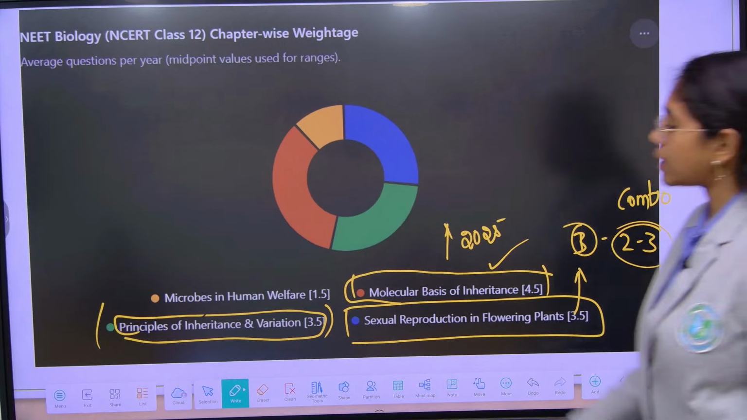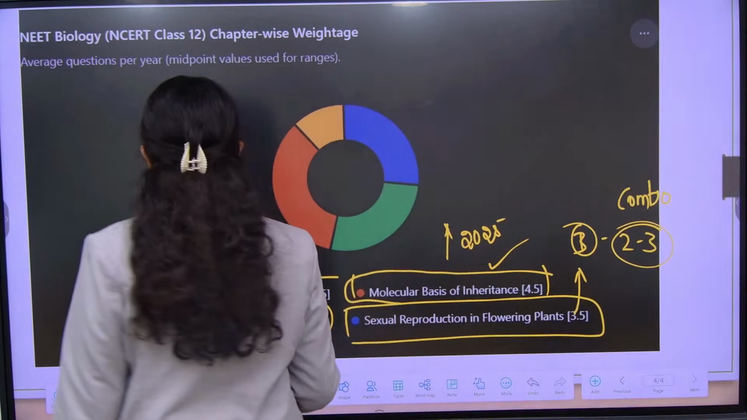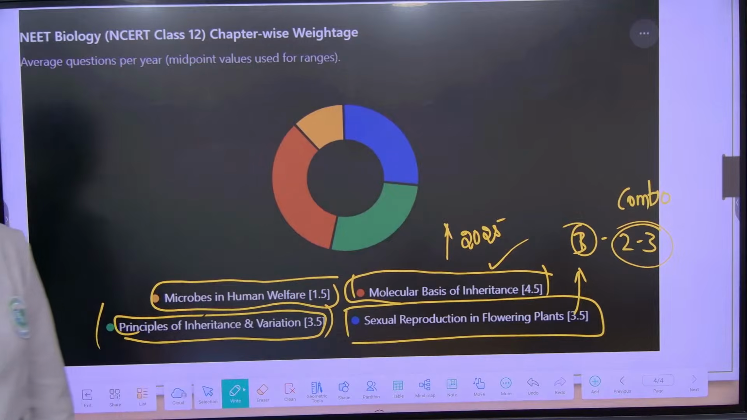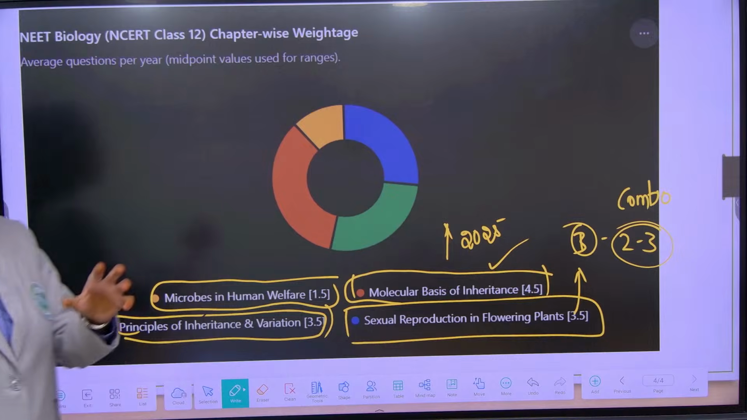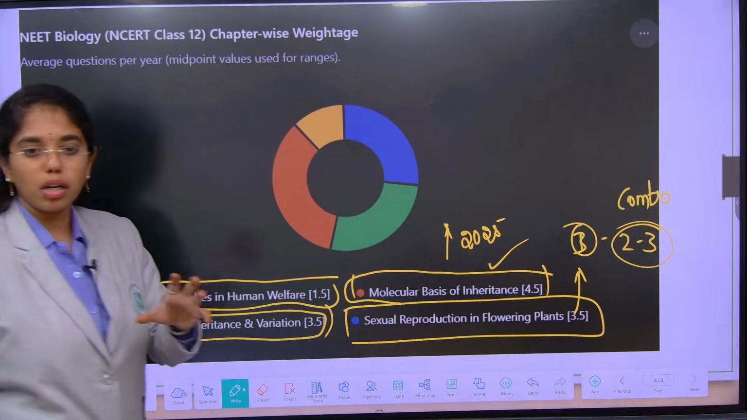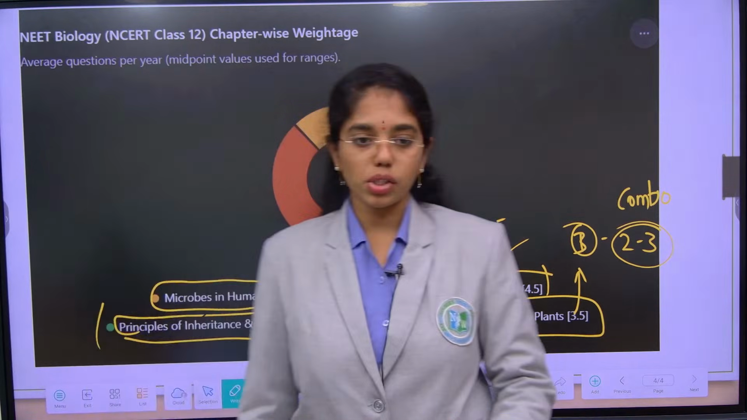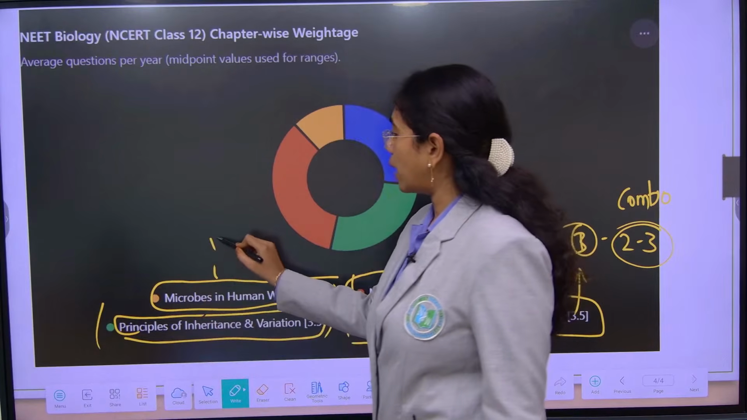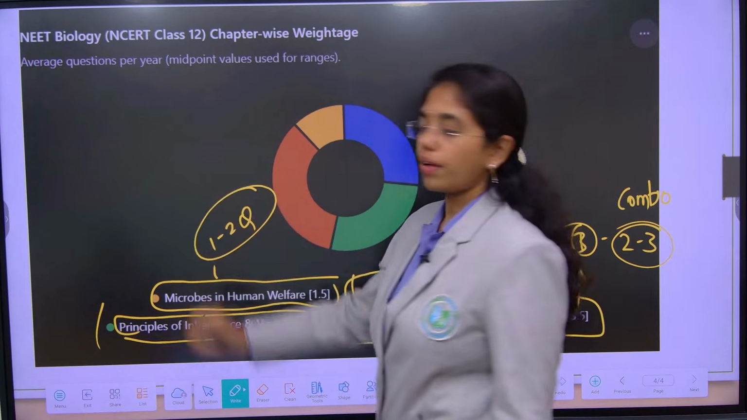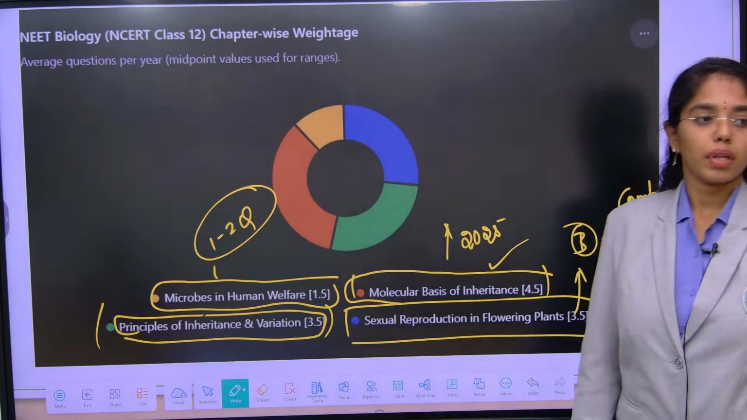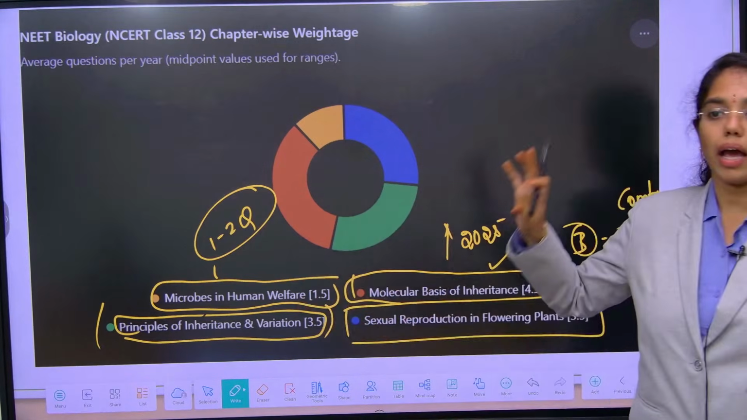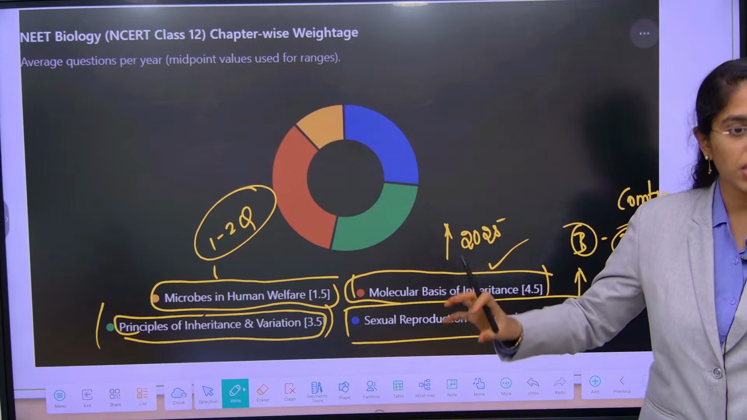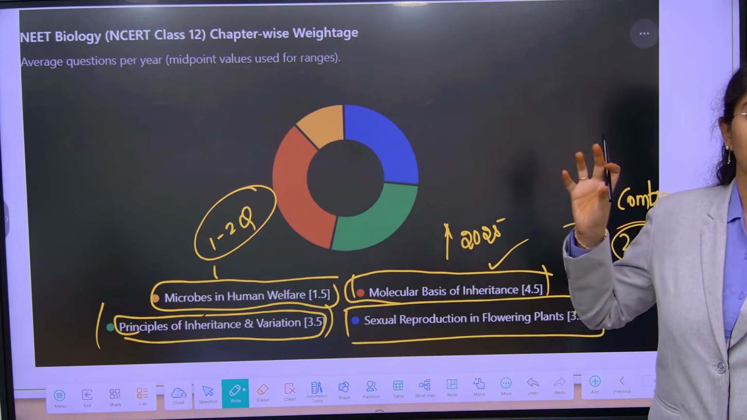And again a small chapter, microbes in human welfare, like how we have living world in NCERT 11. Here you have to remember pretty small, memory-based examples of microbes, where you may get hardly 1 to 2 questions. Got it? This is the chapter description according to your chapter-wise weightage considering past 10-year NEET papers.